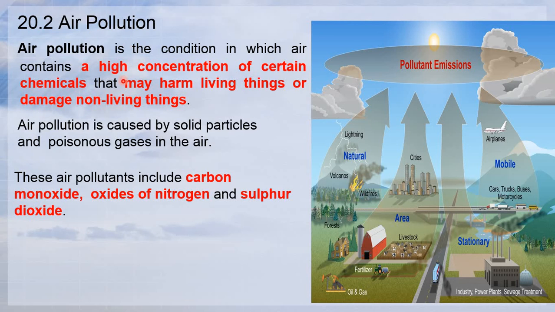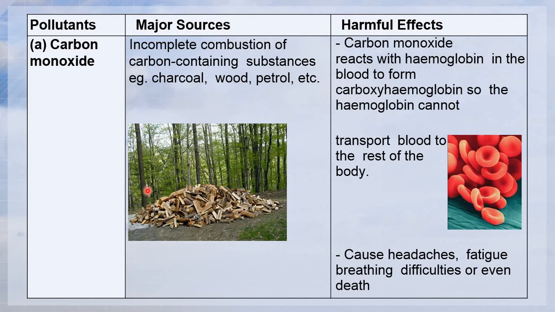This is the definition for air pollution. Air pollution is the condition in which air contains a high concentration of certain chemicals that may harm living things or damage non-living things. Air pollution is caused by solid particles and poisonous gas in the air. These air pollutants include carbon monoxide, oxides of nitrogen, and sulfur dioxide. Let's study each of the pollutants.